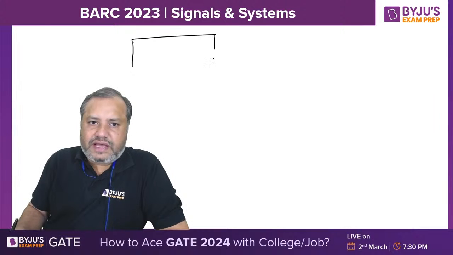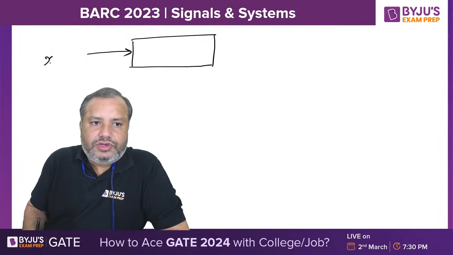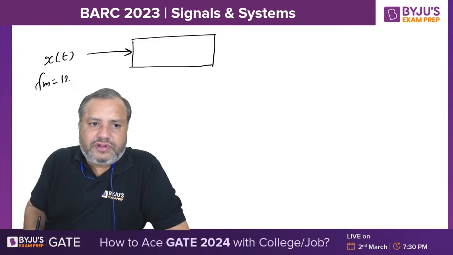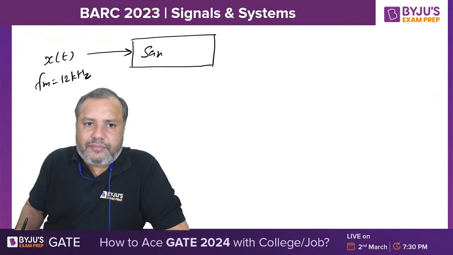After getting the value of fs, now see, you are having a sampler, and you are allowing a signal x of t whose maximum frequency is 12 kilohertz. The sampler has a sampling frequency of 20 kilohertz.